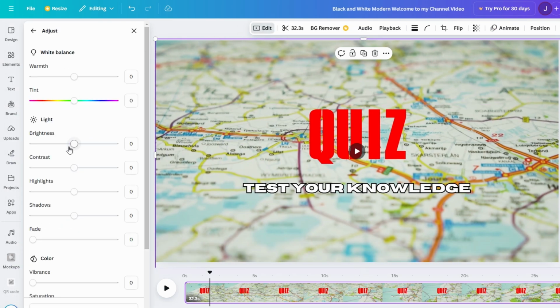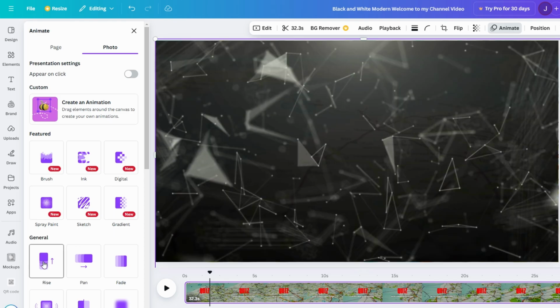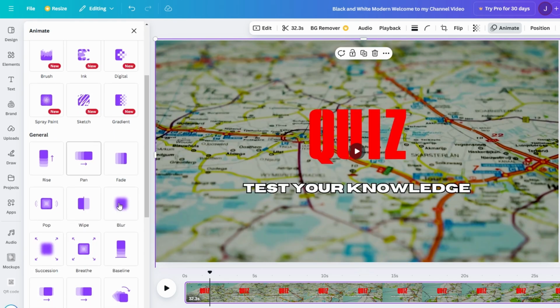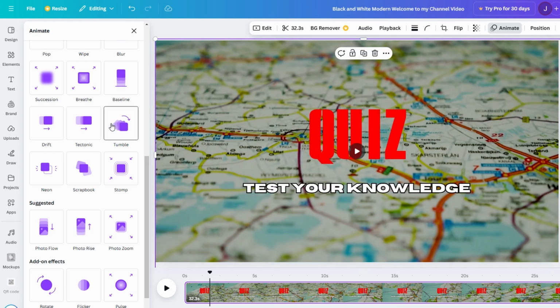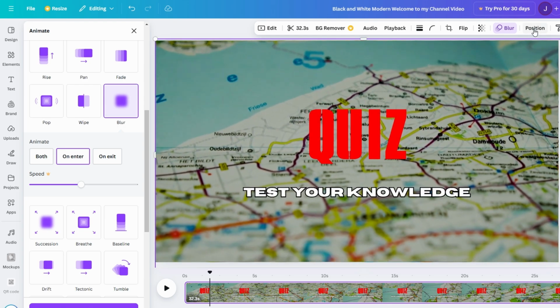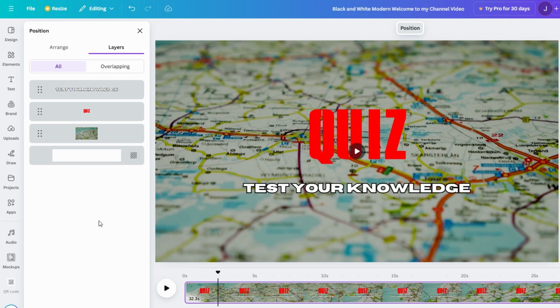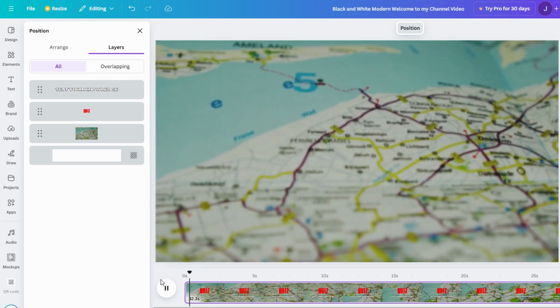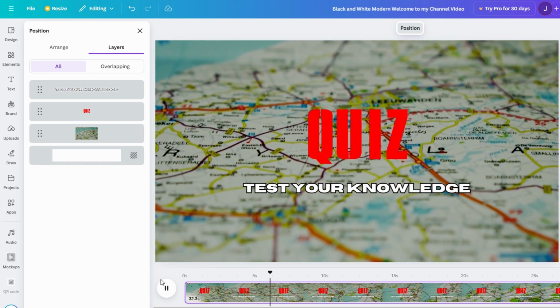To take it a step further, add a touch of animation to make the background more dynamic. Click the Animate button located in the top toolbar, and select an animation that suits your style. You could go for a soft fade or a smooth slide-in effect to give the page some movement without being too overwhelming. A little animation can make your quiz feel more interactive and engaging, but remember, subtlety is key. Too much movement might distract from the actual content, so aim for a balance that keeps the quiz fun without being too flashy. This small creative touch can really bring your quiz to life and make it more visually appealing to your audience.